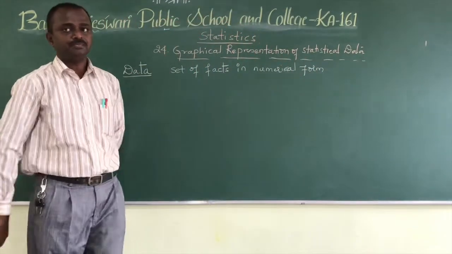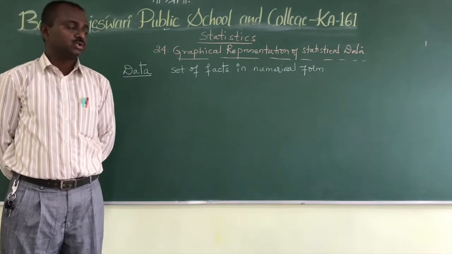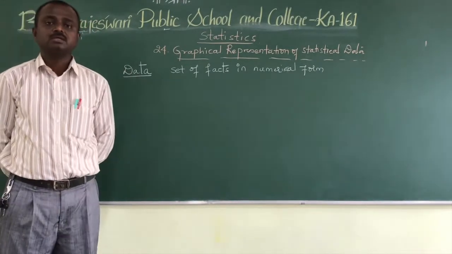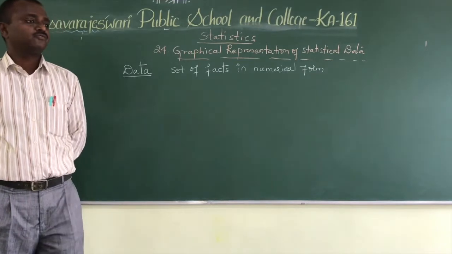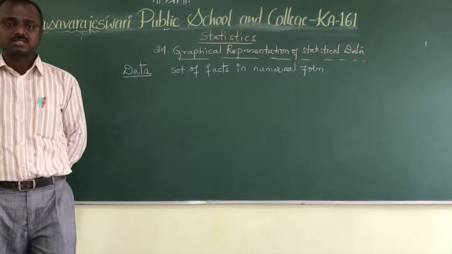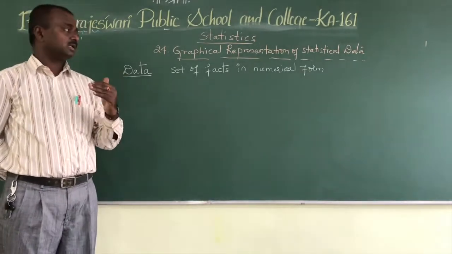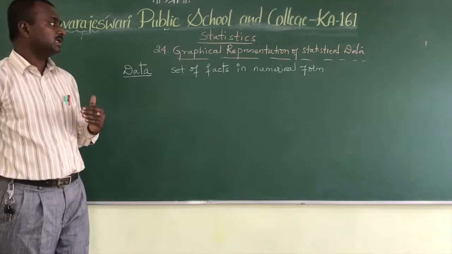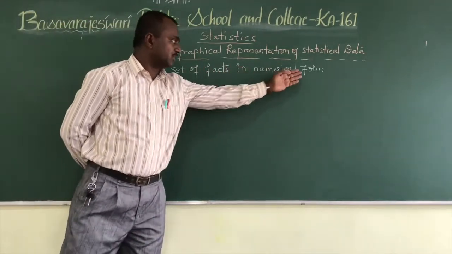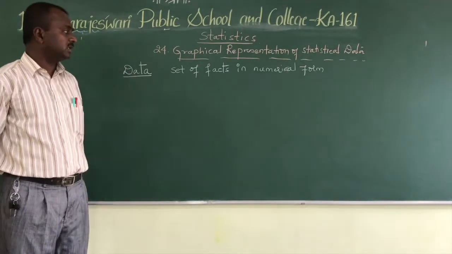For example, in a class there are 40 students and they wrote the test in mathematics. So we will get 40 marks, isn't it? Because they are getting different marks. That data, those facts in numerical form, is nothing but data. So that is the definition of data.